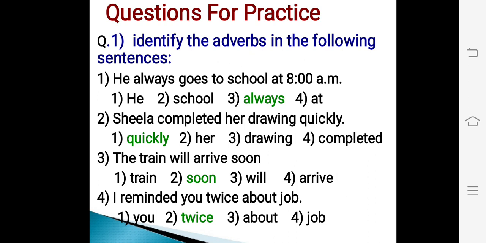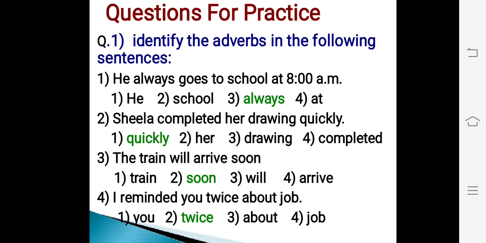Now, here are some questions for practice. Question number 1. Identify the adverbs in the following sentences. Sentence number 1. He always goes to school at 8 a.m. And options are he, school, always, at. Out of these four options, option number 3, that is always, is the adverb used in this sentence. Hence, the correct answer is option number 3.